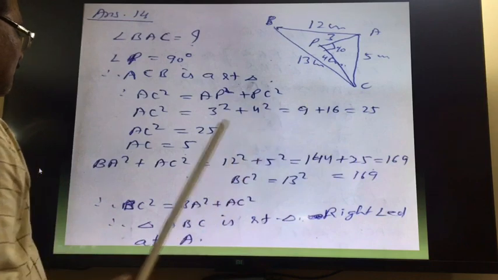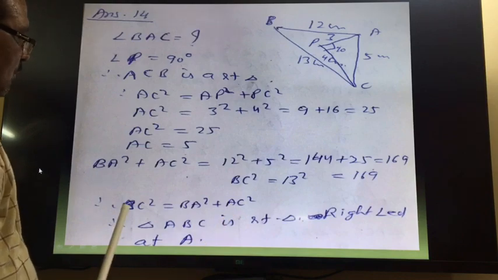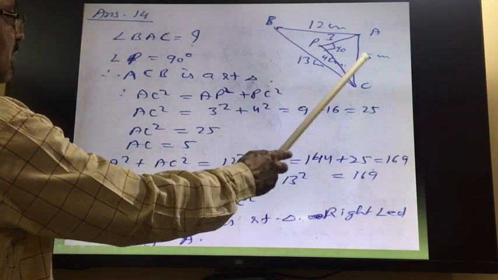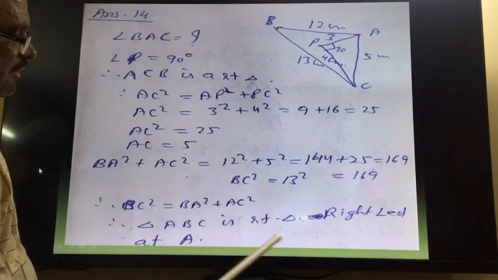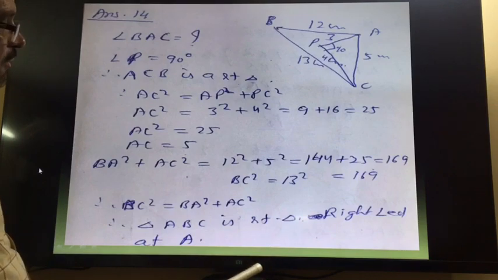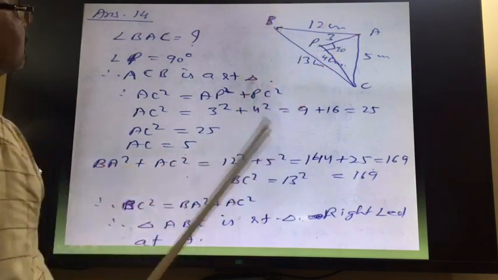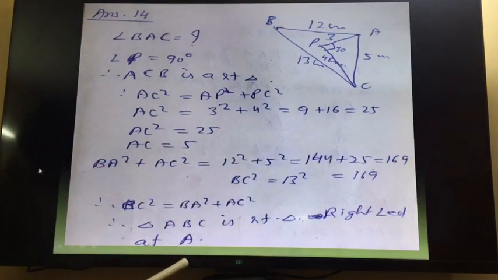So we have proved that BC square is equal to BA square plus AC square. If the square of the longest side is equal to the sum of the squares of the remaining two sides, then it will be a right triangle. So by converse of Pythagoras theorem, this will be a right angle triangle, right angle at A. So angle BAC will be 90 degree.